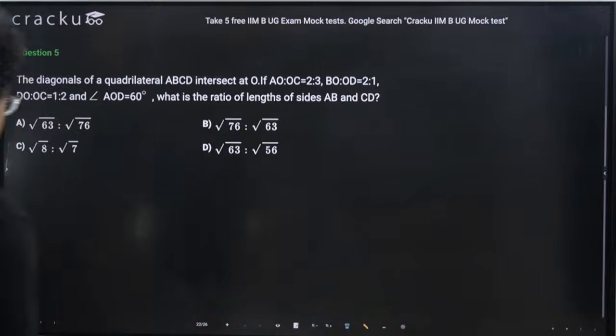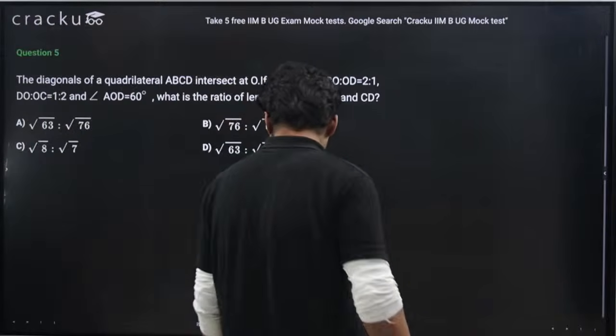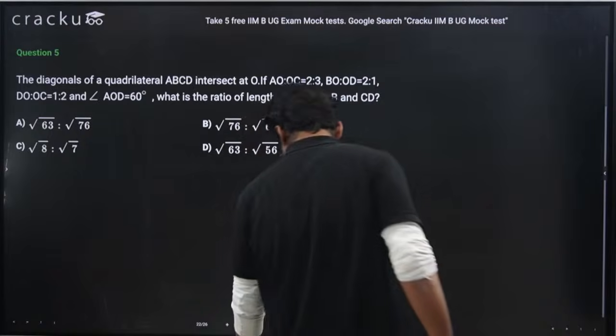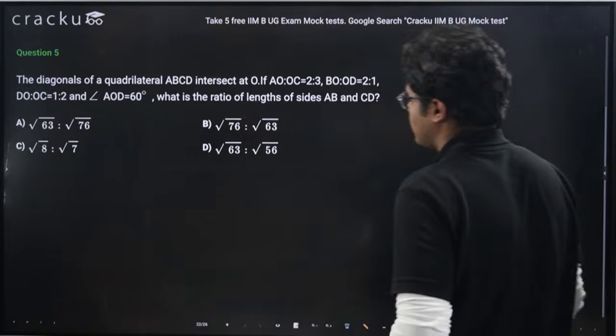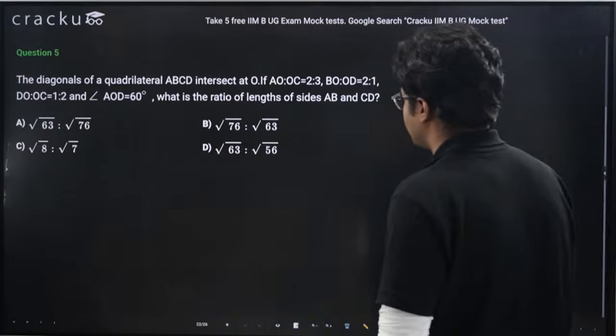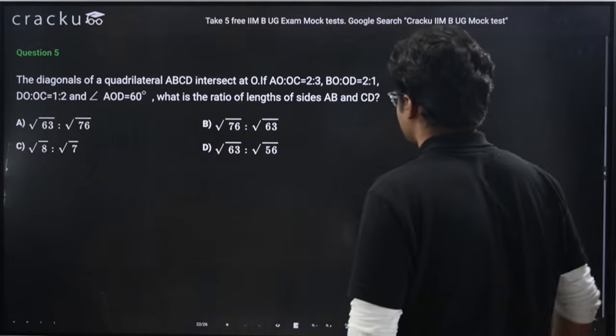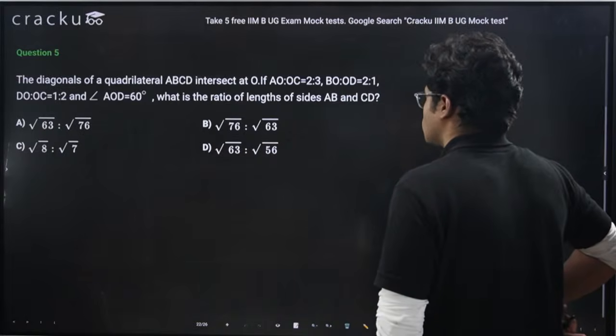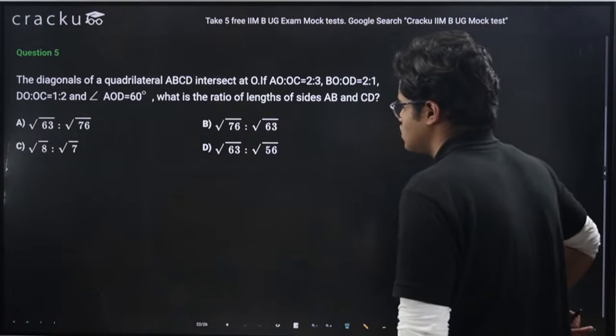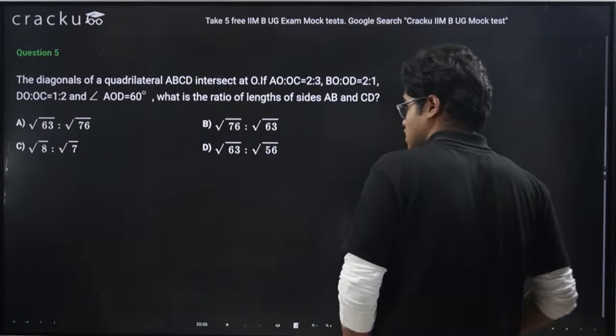Okay, guys, time's up. Let's solve this question. So I'm having diagonals of a quadrilateral ABCD intersect at O. AO is to OC is 2 is to 3. BO is to OD is 2 is to 1. DO is to OC is 1 is to 2. And angle AOD is 60 degree.